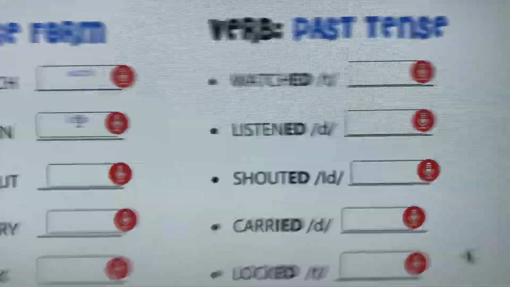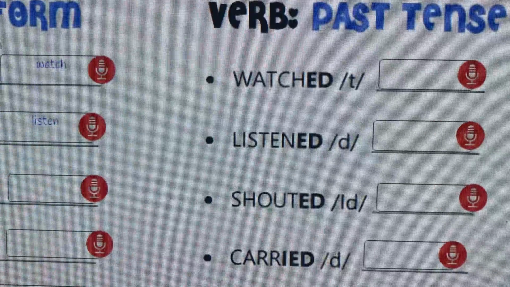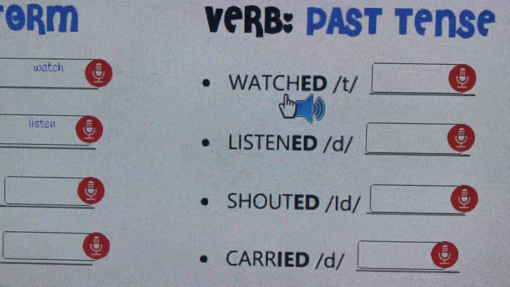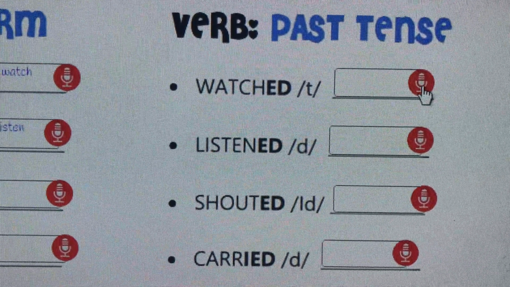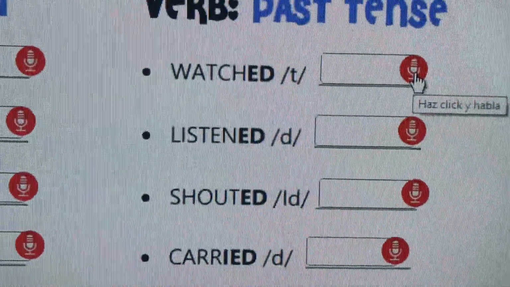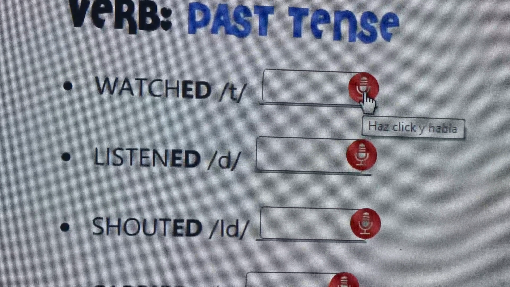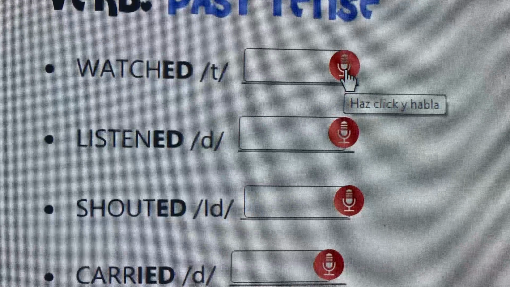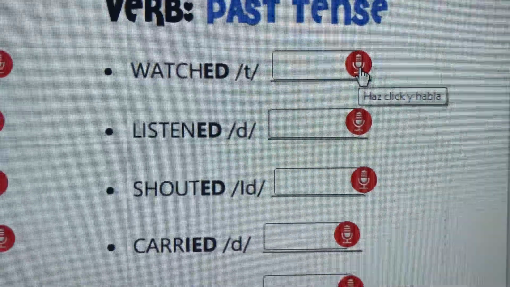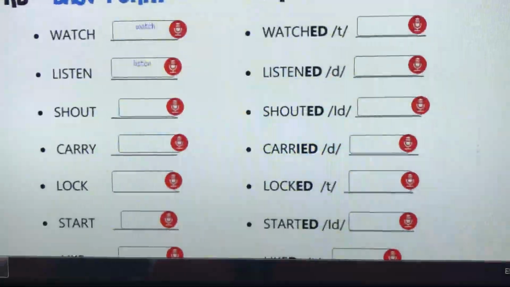Okay, you listen to it. You listen how it says over here. You listen very carefully, and you try to say it. If you said it bad, if not the word correctly, don't worry about it. Okay, it's just practice. It doesn't matter. I just want you to practice with your voice. Okay, don't worry about that. Then you have other exercises.